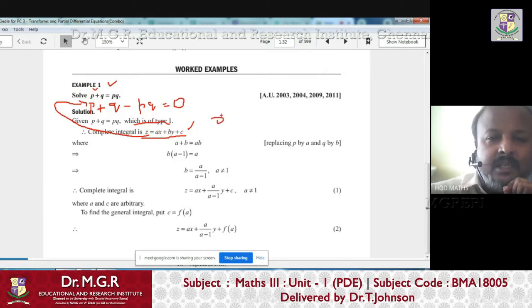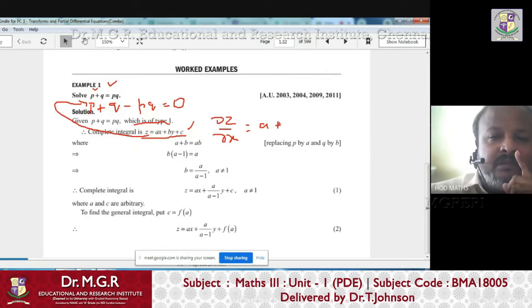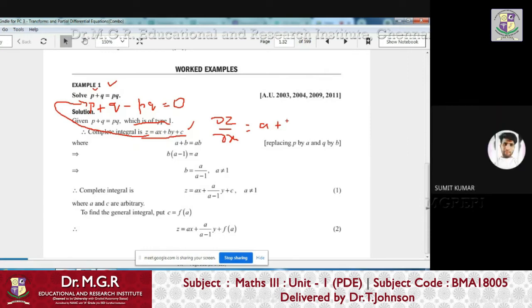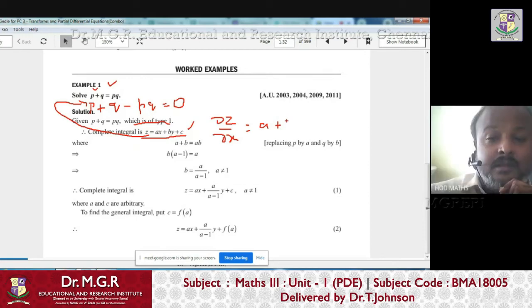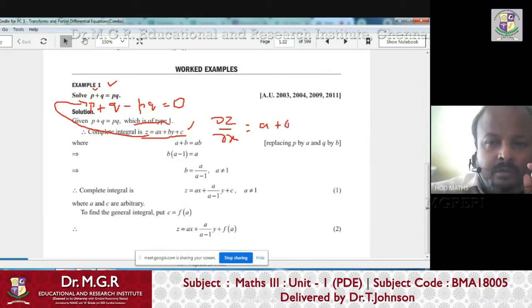So if you differentiate this, what will happen? You just check. You differentiate this with respect to x. What do you get? Dou z by dou x is equal to A. B won't come, because we are differentiating with respect to x. And C is 0, because we are differentiating with respect to x.